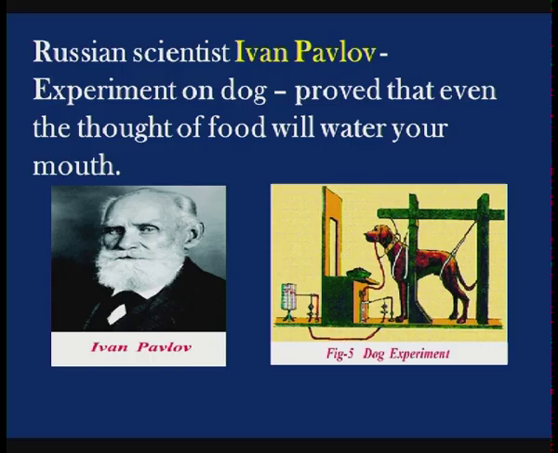Look at this picture. So Ivan Pavlov, you have studied about this scientist. He is a Russian scientist. You have studied about this scientist in your 9th class in animal behavior. So he performed an experiment on a dog and proved that even the thought of food will water your mouth. So this is a classical example of conditioned reflexes. So, even the mere thought of food will water your mouth.